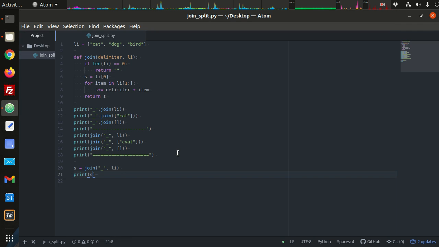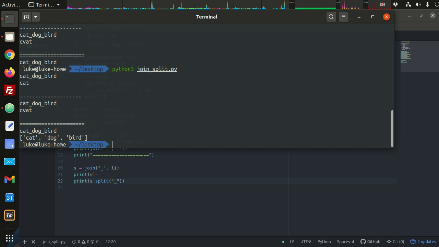So we can see that we can do this easily with the split function. So s.split. Our string we saw was cat underscore dog underscore bird. So we want to split this string over the underscore character. If you had a file of text, each line is separated by the new line character. So to get the lines as an array, you might split over the new line character. This is the type of thing that this is used for commonly. So we can print out s.split, and you see we get our original list back.